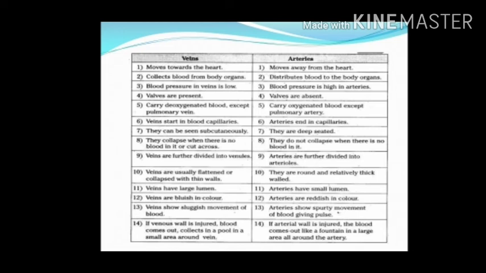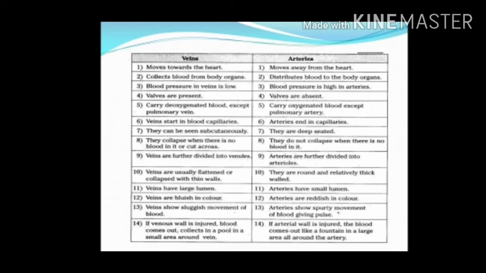Veins carry deoxygenated blood except pulmonary veins. Arteries carry oxygenated blood except pulmonary arteries. Veins start in blood capillaries, whereas arteries end in capillaries. Veins can be seen subcutaneously. Arteries are deep-seated. Veins collapse when there is no blood in them or when cut across. Arteries do not collapse when there is no blood in them.